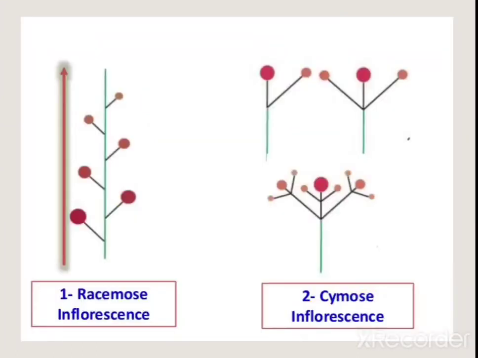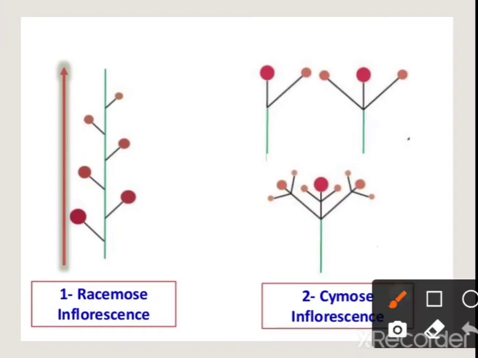One more diagram is there, a diagrammatic view. This is a racemose and cymose inflorescence. This is the older flower, and below this there are branches.